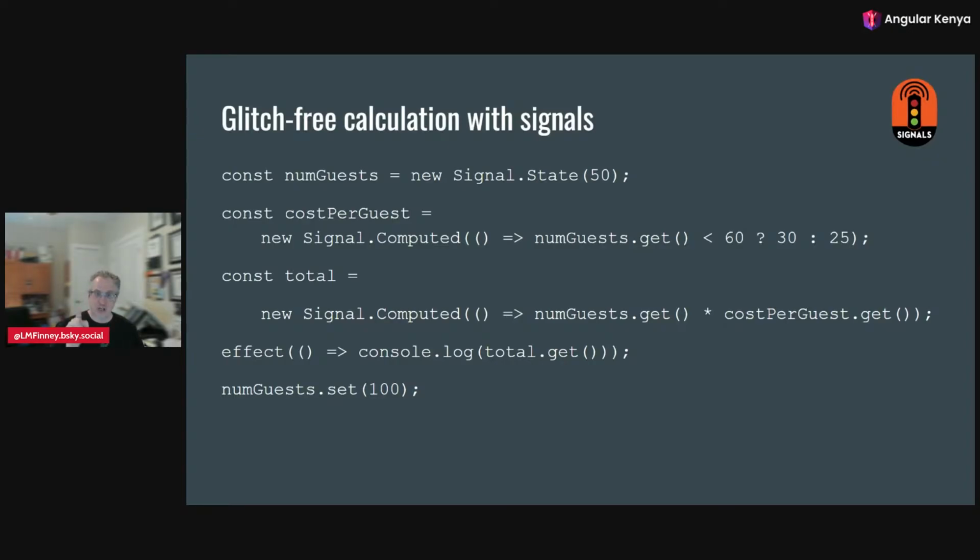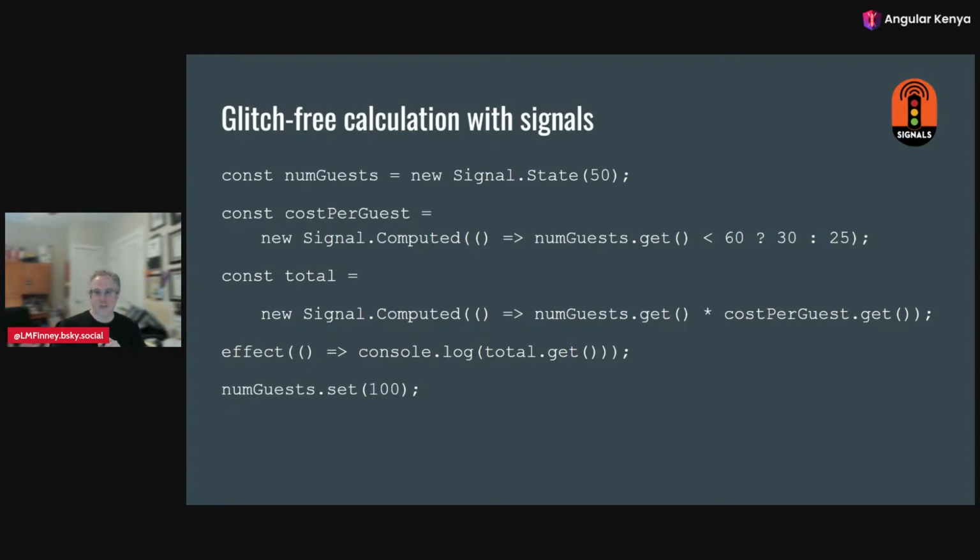So that tells cost per guest, you're dirty now. And that tells total, you're dirty now. And then total tells the effect, I'm dirty, and effect says, all right, you calculate yourself again. Now that the effect is asking for that value, it's going to pull the value down. So total says, I need to recalculate. What do I need? I need the value from num_guests. Oh, that's 100. That's easy.